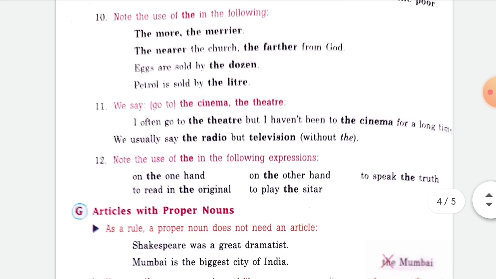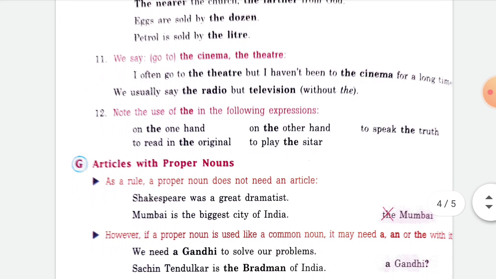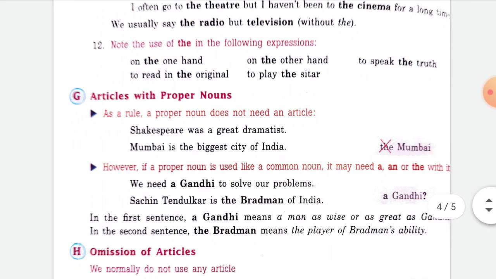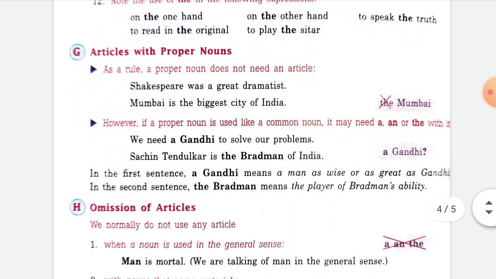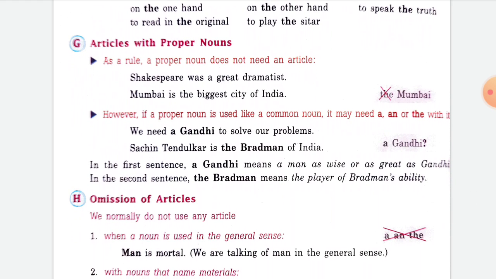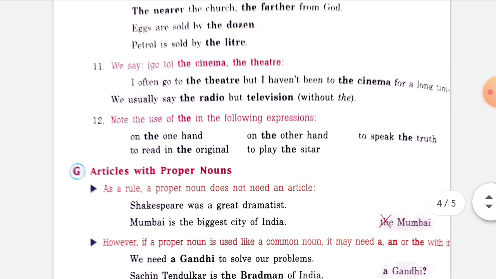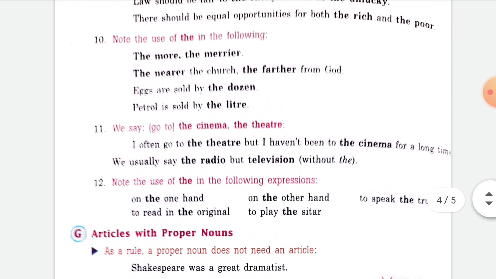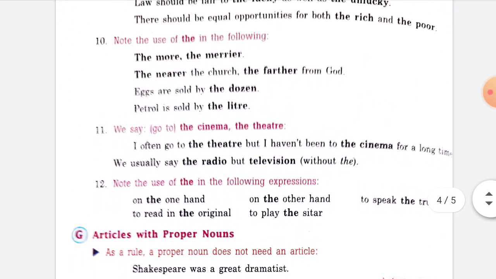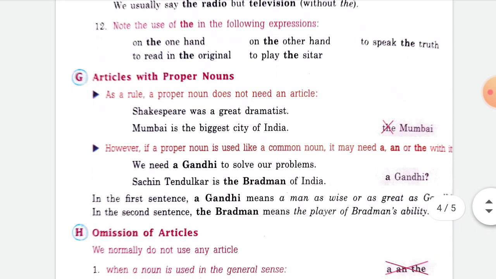So we are using articles with proper nouns here. As a rule, a proper noun does not need an article. So in that case we are not using any articles here.